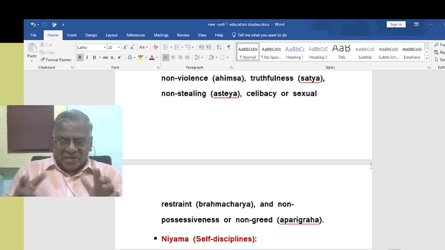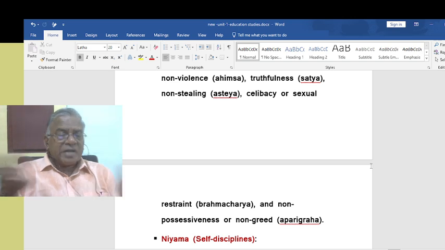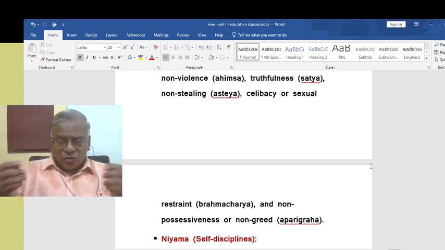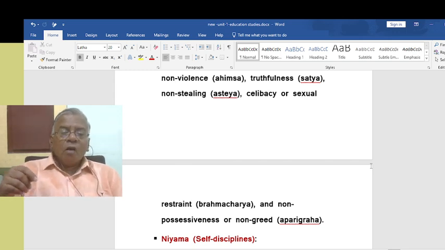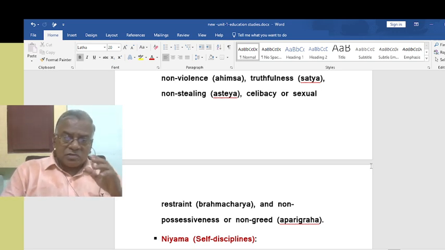That is the avarice or greed on material things. So there should not be any greed. That is called non-possession or non-greed. That is called aparigraha. Getting away from the material things. These names are very important because I am sure you may be getting questions on this.